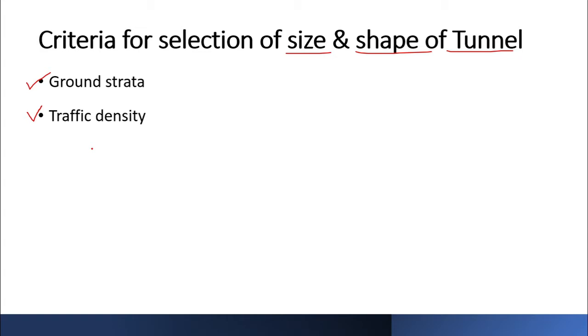Traffic congestion, we all know, you all must have experienced it on open roads, but when traffic congestion is seen in tunnels, it creates a lot of other problems along with it.